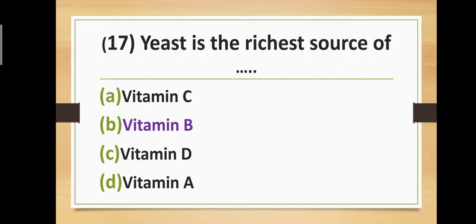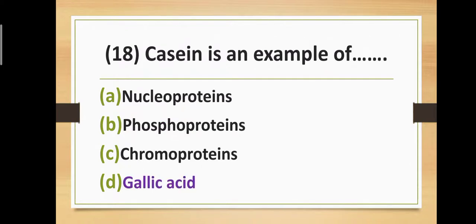Question number seventeen. Yeast is the richest source of: option A, vitamin C; option B, vitamin B; option C, vitamin D; and option D, vitamin A. Correct answer is option B, vitamin B. Yeast is the richest source of vitamin B. That means yeast contains a large amount of vitamin B.